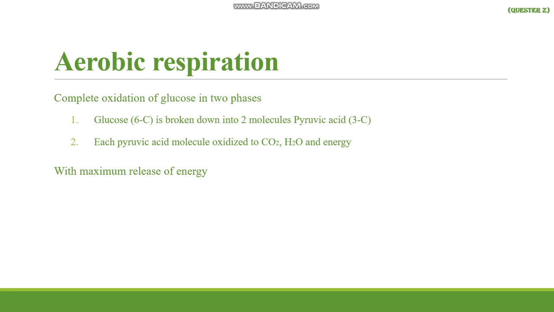Then, in aerobic respiration, each pyruvic acid molecule oxidizes to form CO2, carbon dioxide, water, and energy. So, with the maximum release of energy. Energy basically depends upon the CH bond. If all the CH bonds are broken down, we will get the maximum amount of energy. So it comes in the aerobic respiration. Here is the chemical equation: glucose, oxygen, we get the carbon dioxide, water, and energy.